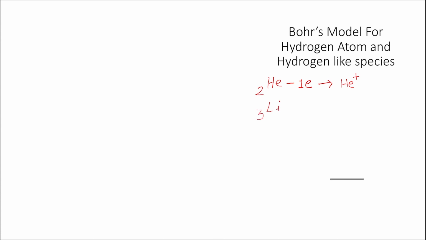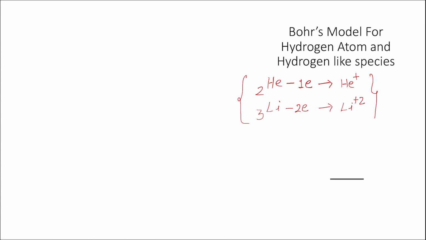In a similar way, lithium with atomic number 3 has 3 electrons. But if it loses 2 electrons, the bivalent lithium cation thus formed will now have only one single electron. All such systems are called hydrogen-like species because just like hydrogen, they have one single electron in them.